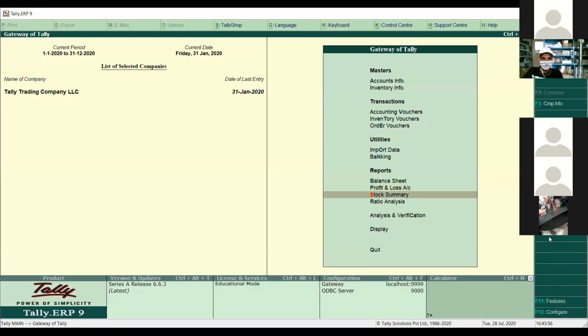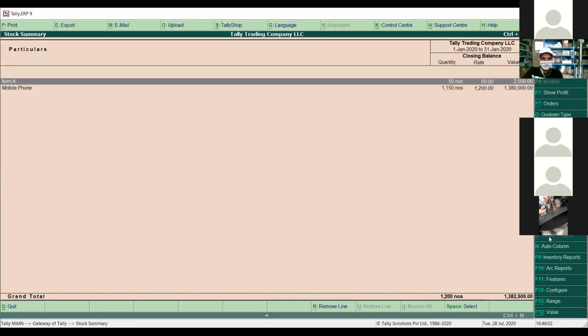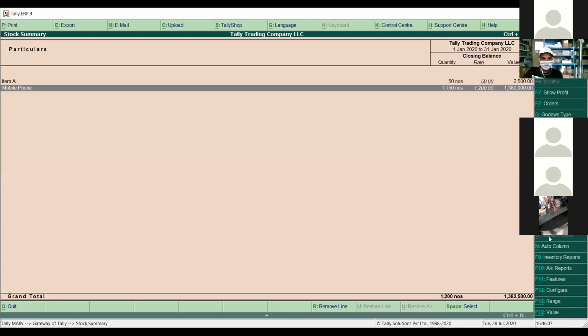Next, if you want to check the stock summary, you can simply go to stock summary and check your report as well. What is the pending amount? What is the pending stock available there? What is the current stock available here?